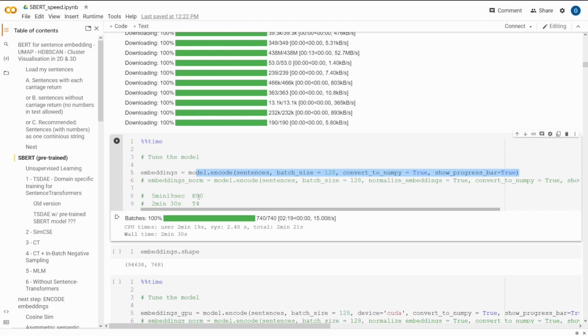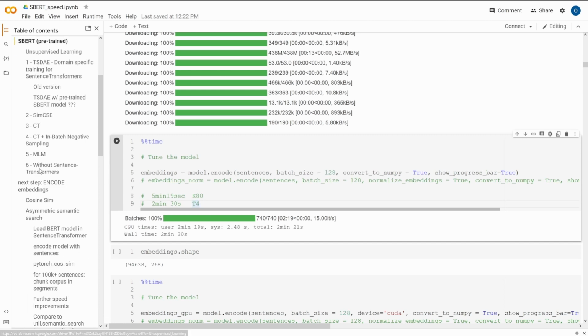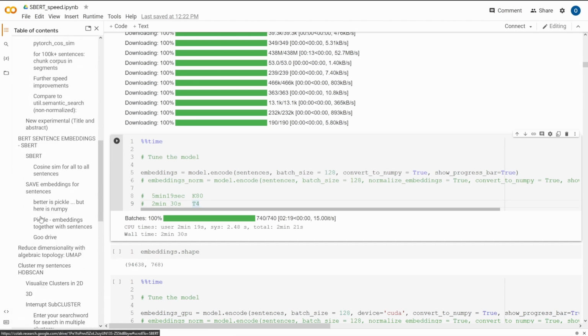This is done just as a speed comparison. It took about 5 minutes on a K80 on Colab and just about 2 minutes 30 on a T4 Tesla. So if you can get a T4 on Colab, that's really worth it. And then we did all the fine tuning and we did all the embeddings.